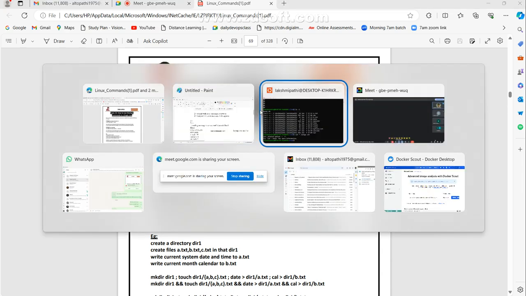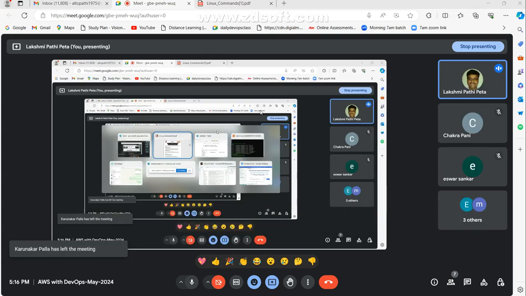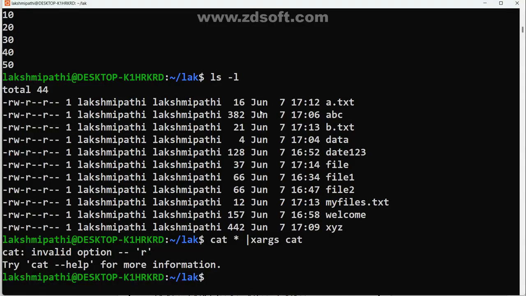I want to install Git and Maven and HTTP. Three things I want to install. Anyone tell me. Generally, what is that? apt install git and maven. After that, double ampersand. What does it mean, Shivasankar? First, the Git software will be installed. If it is installed, then only it will go for Maven.